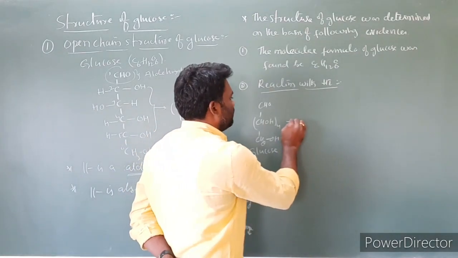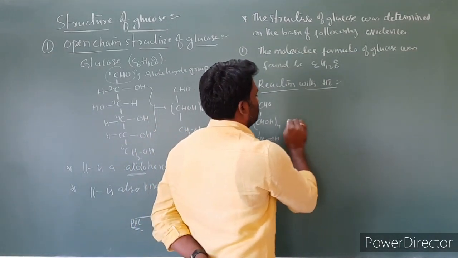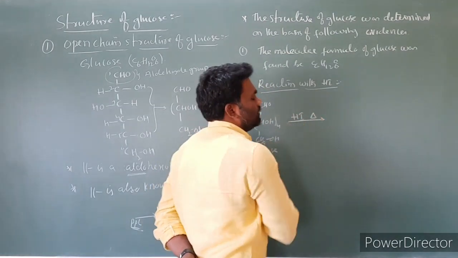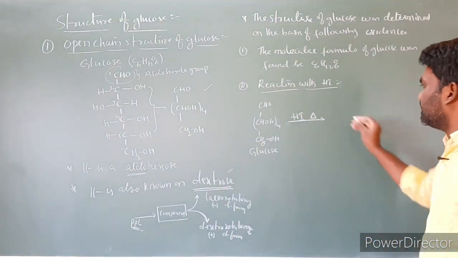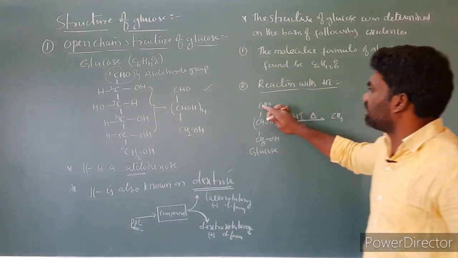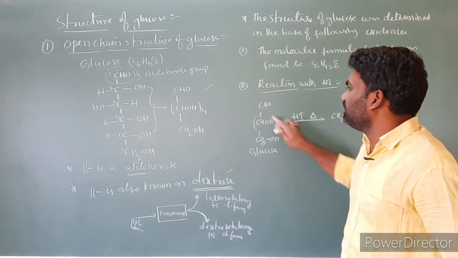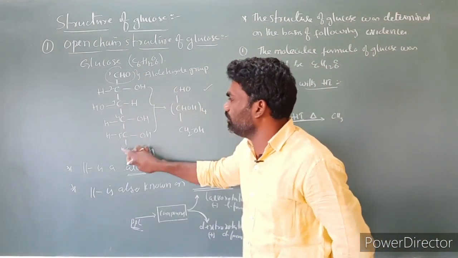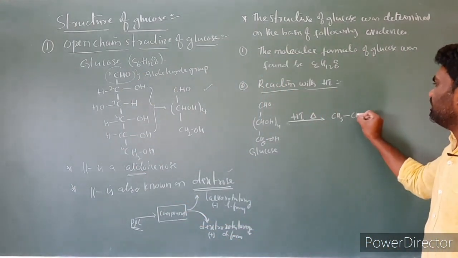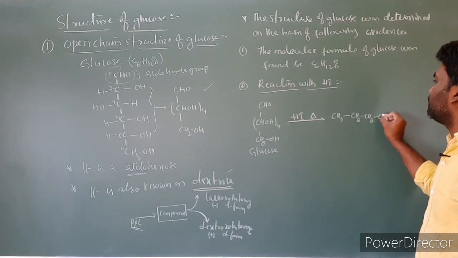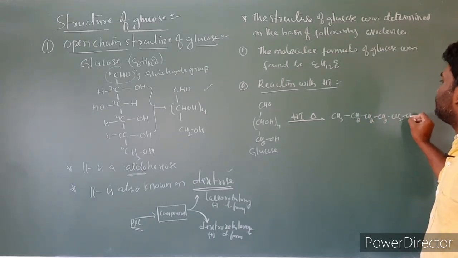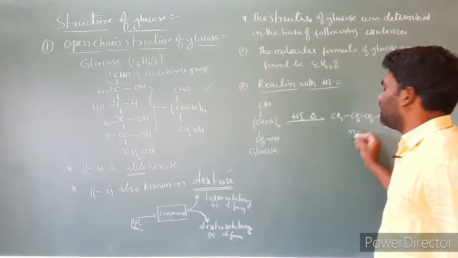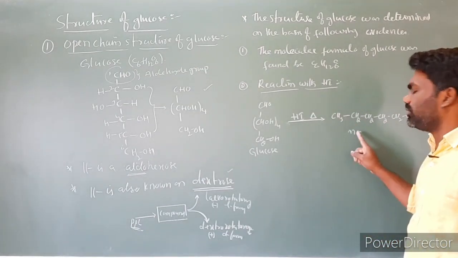This glucose we have to heat with HI, hydrogen iodide followed by heat. Then what product can we expect in this reaction? There are 6 carbons in glucose, 1 to 6. Then we write CH3, CH2, CH2, CH2, CH2, CH3: 6 carbons, all in a straight chain.